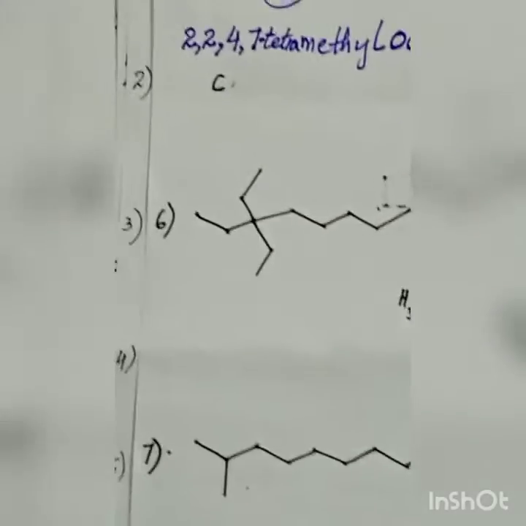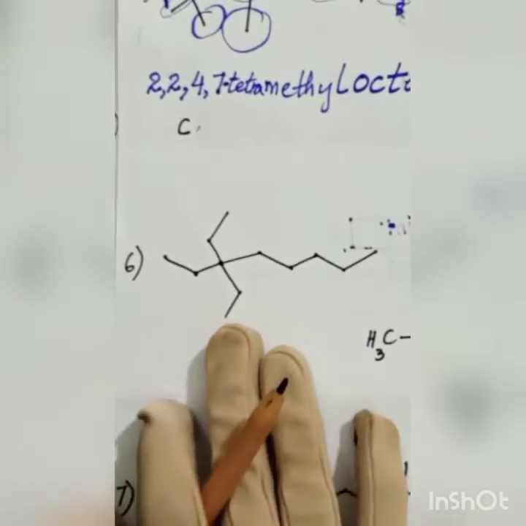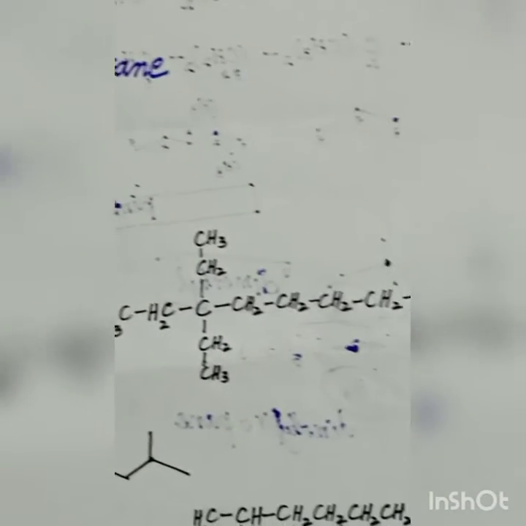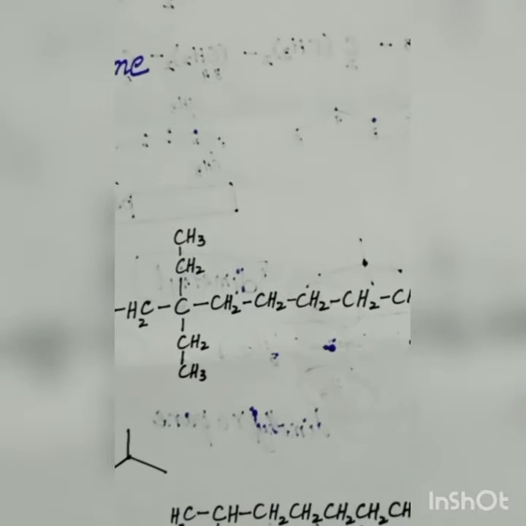Now coming to the next molecule, which is number 6. Consider this molecule, and I have opened it up like this.